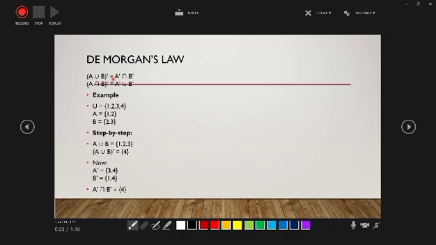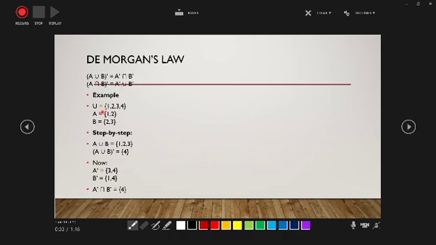The next is De Morgan's laws. The complement of A union B equals the intersection of the complements of A and B. And the complement of A intersection B equals the union of the complements, A complement union B complement.